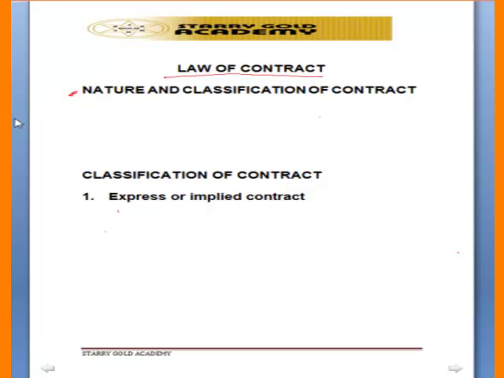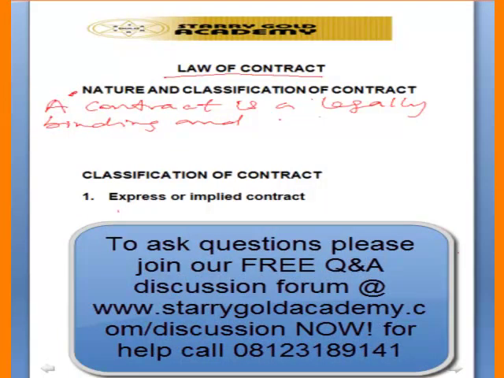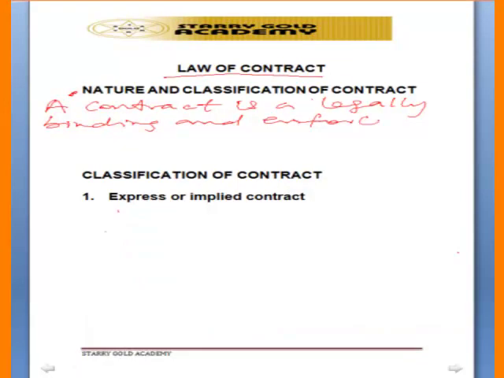A contract is a legally binding and enforceable agreement. A contract is a legally binding and enforceable contract between parties.